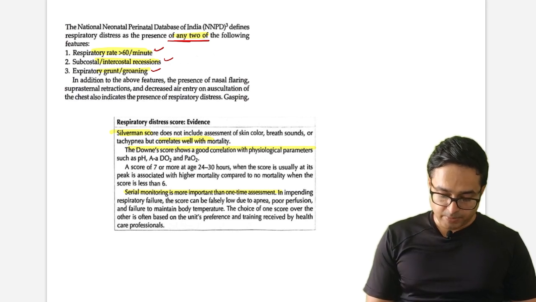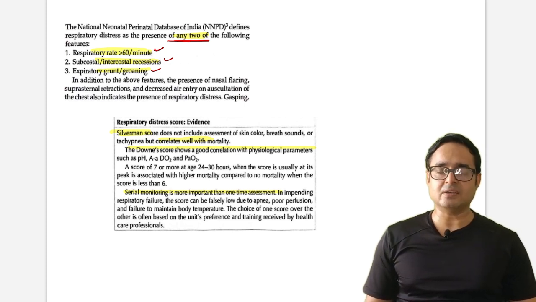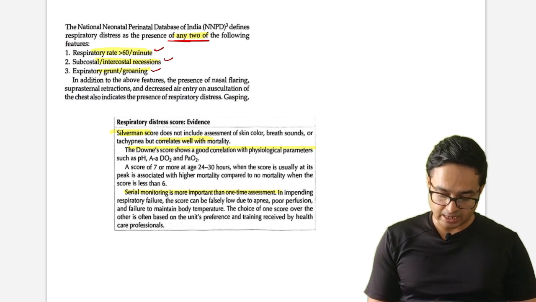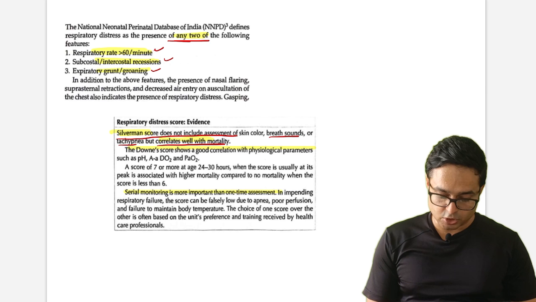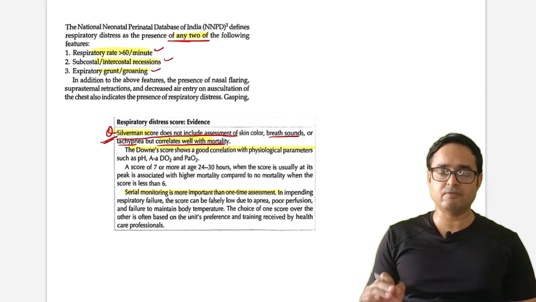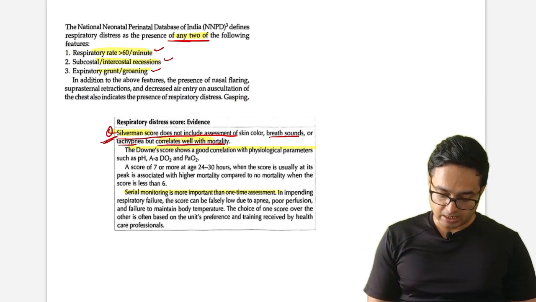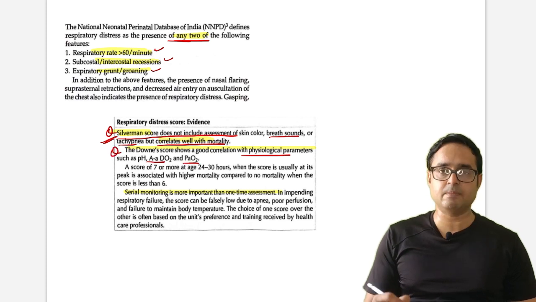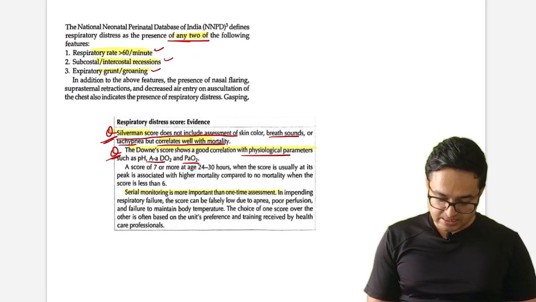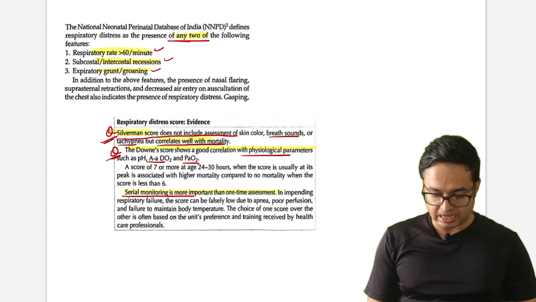Below are statements which can be asked directly as exam options. The Silverman score does not include assessment of skin color, breath sounds or tachypnea, but correlates well with mortality. So this is a question: Silverman score correlates well with mortality. Downes' score shows good correlation with physiological parameters such as pH, A-aDO2 difference, and PaO2. This is again a statement-based question that can be asked, and serial monitoring is more important than one-time assessment.